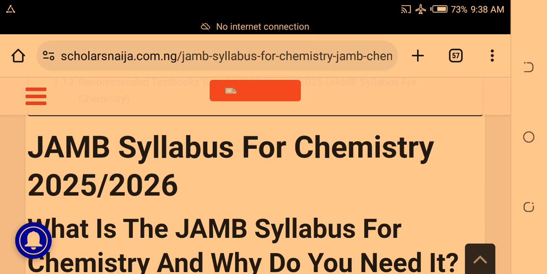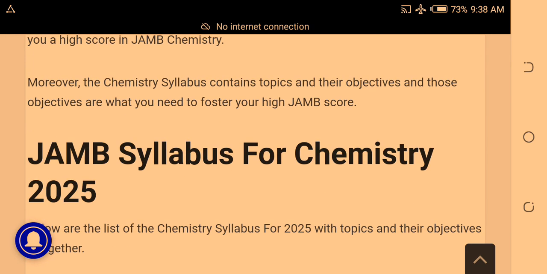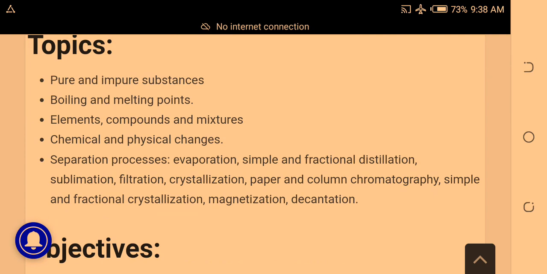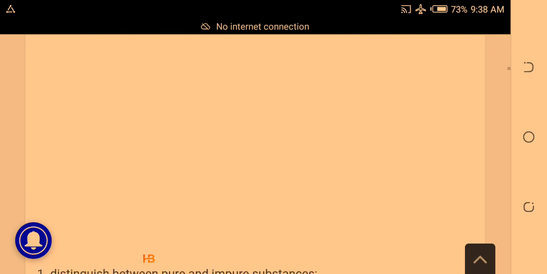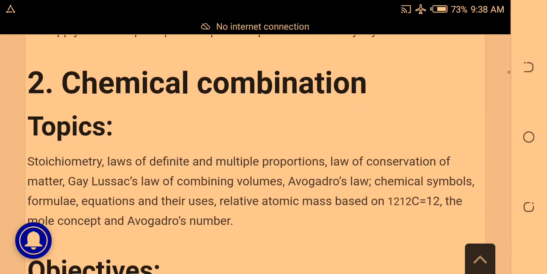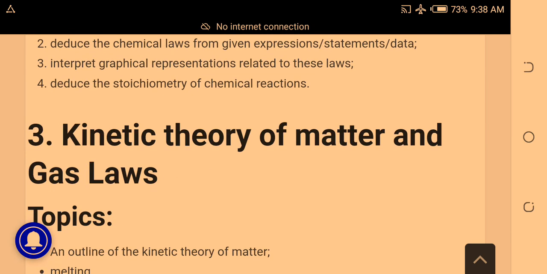Remember that the essence of a syllabus is to show you the official topics that the questions will be coming from. If you get to your chemistry textbook, you will know that there are quite a lot of topics, but you don't need to read all of them. You just need to focus on the ones that JAMB in their syllabus has told you are the ones that will come out. Reading according to this syllabus I'm going to tell you will help you to pass your chemistry exam in JAMB.